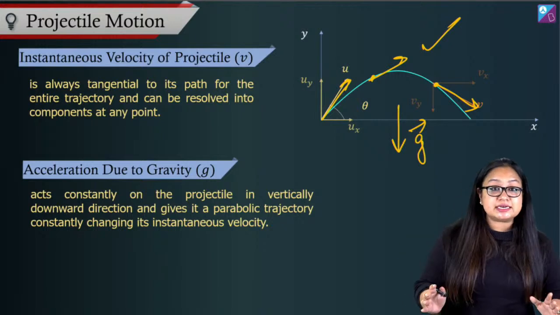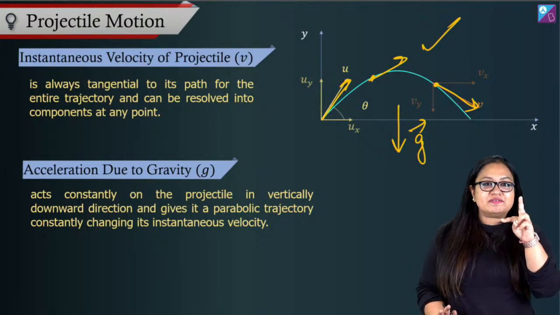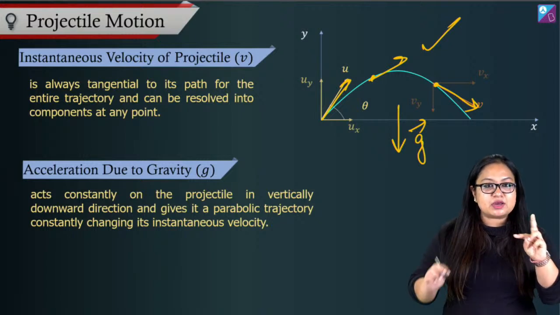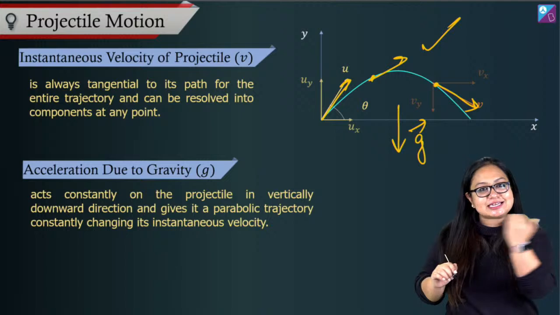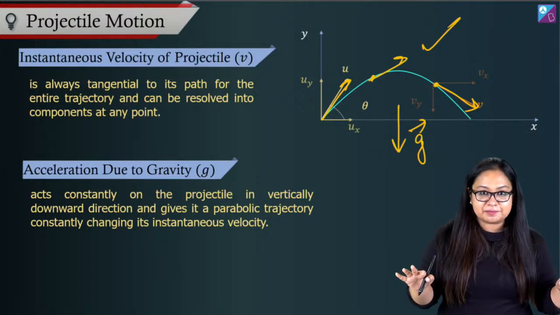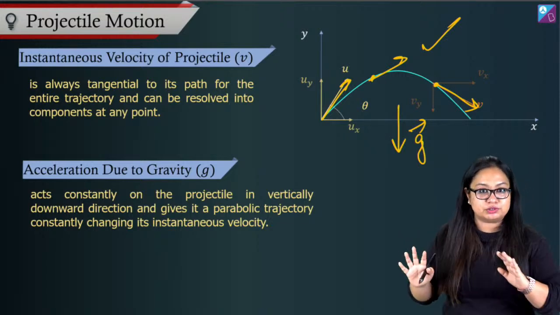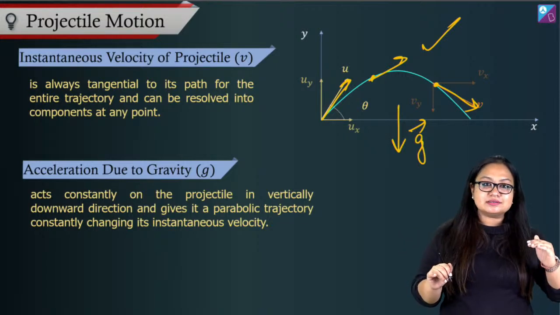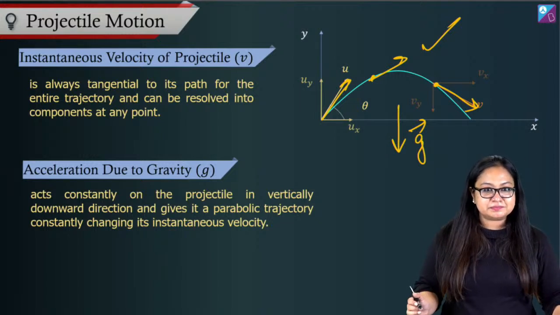Acceleration is constant, acceleration due to gravity, and because of this, when we divide it into two components, x direction component and y direction component, in x direction there is no acceleration whatsoever. So in x direction this is going to be very similar to uniform motion, and in y direction it is simple motion under gravity.